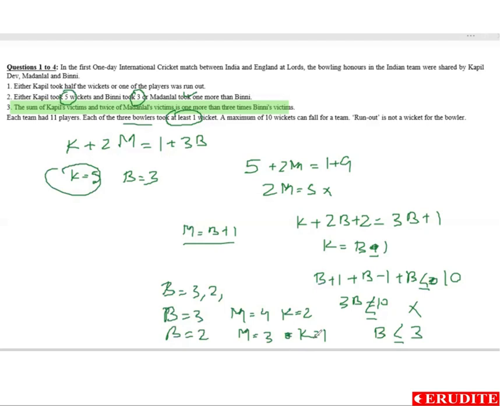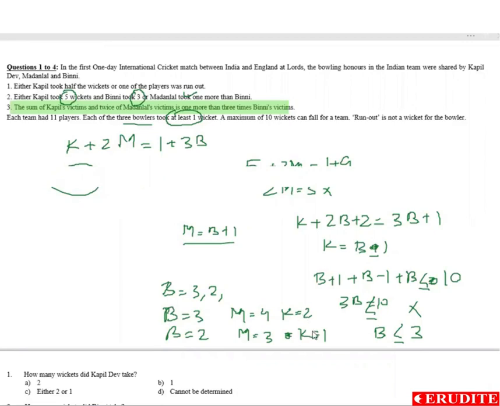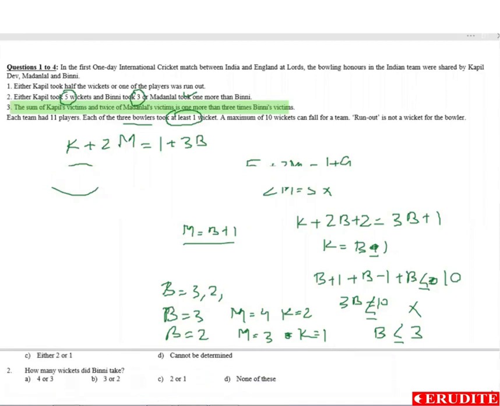So let us go for solving. First problem: how many wickets did Kapil take? It can be 1, it can be 2. So we'll go with option C. How many wickets did Binny take? Either 3 or 2. Option B.